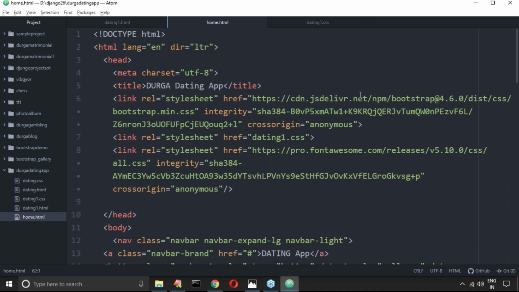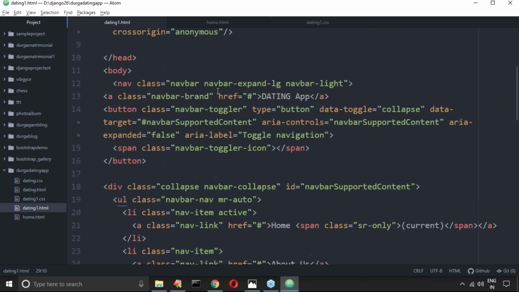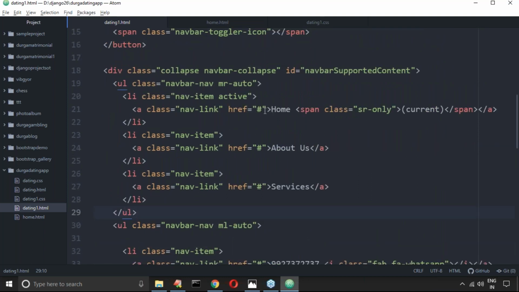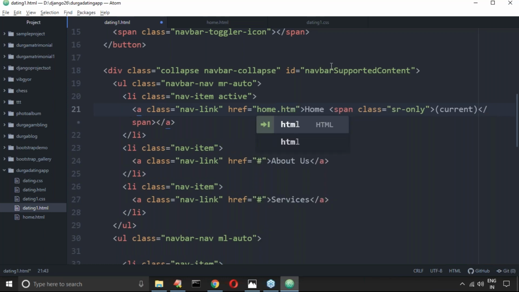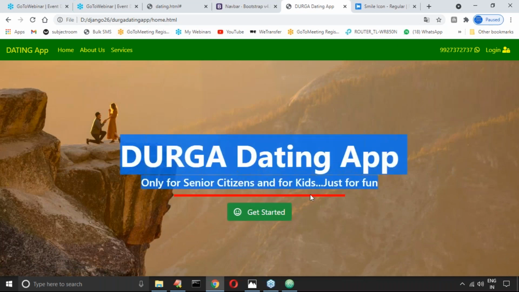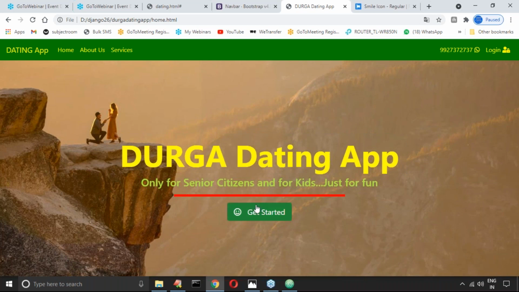Okay, now here what you have to take is in dating.html. If I can take a home page, where is that home page? Okay, like home href. Now you have to take home.html. Okay, like we require to take it. Now observe carefully, right? If I click home, then automatically home.html, is it coming or not? You are not seeing much here.